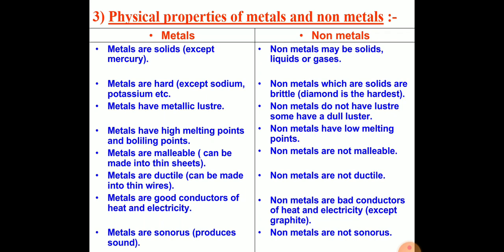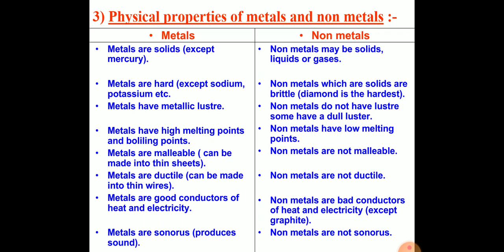Clear? Metals are ductile. They can be beaten into thin wire. Non-metals are non-ductile. Metals are good conductors of heat and electricity. Non-metals are bad conductors, poor conductors of electricity. But here one exception is graphite. Graphite is a form of carbon, which is a non-metal, which conducts electricity. So graphite is a good conductor of electricity just like metal.